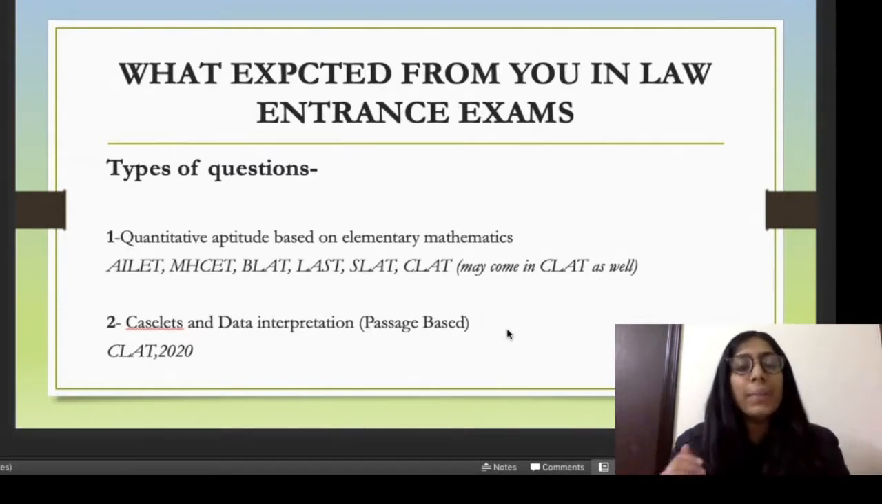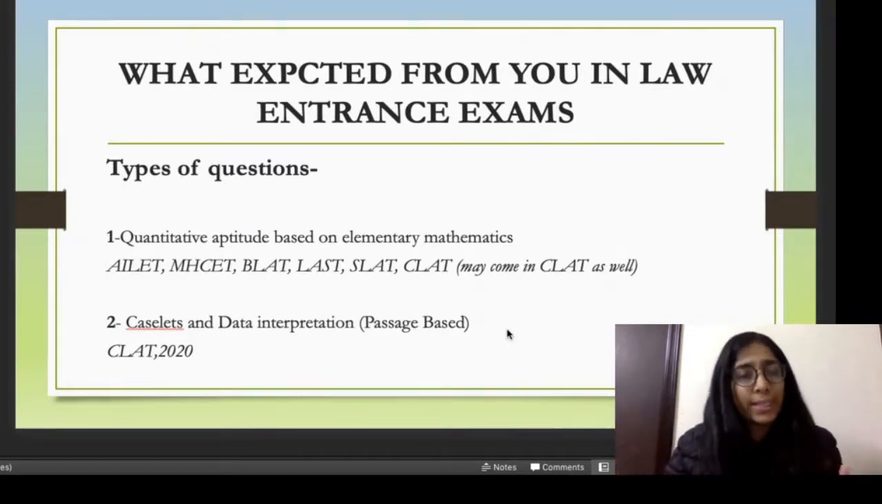It is nothing but the basic questions, basic concepts which you have been taught till class 8th. So any sort of topics like profit and loss, percentages, averages, simple interest and compound interest, and the basic simple one-line questions which come, those questions are known as elementary mathematics. And these sorts of questions come in the other exams, not exactly in CLAT because of the change in pattern in 2020. So like ALAT, SLAT, and if you sit for